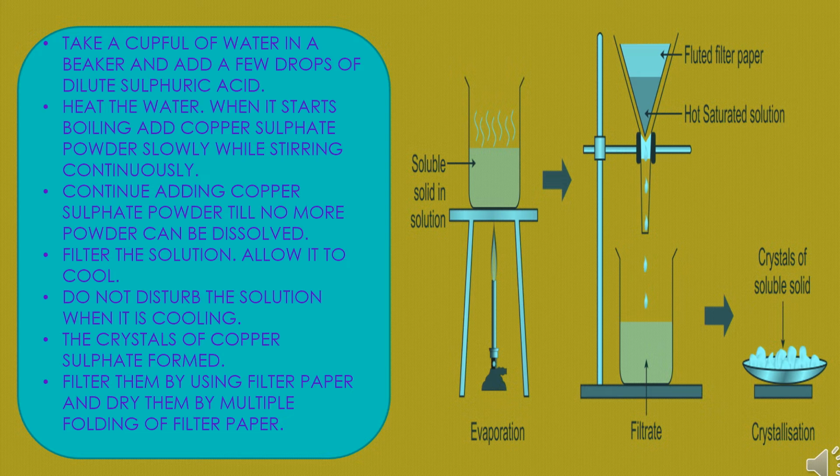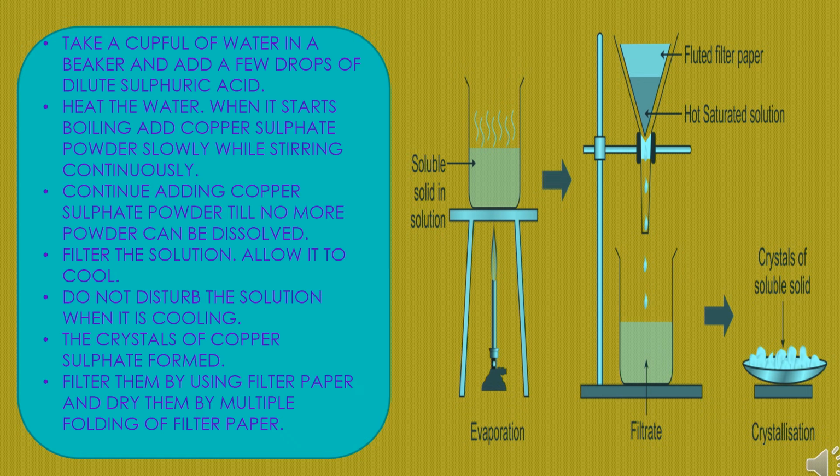Take a cup full of water in a beaker, add a few drops of dilute sulfuric acid, and heat the water. When it starts boiling, add copper sulfate powder slowly while stirring continuously with a glass rod. Continue adding copper sulfate powder till no more powder can be dissolved. So here we get the saturated solution.